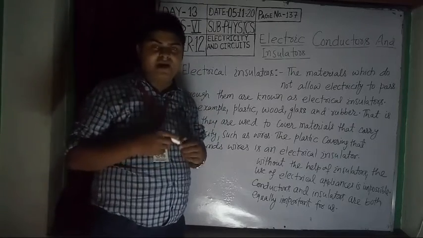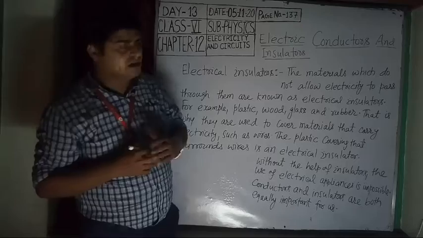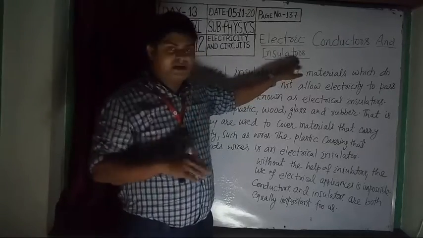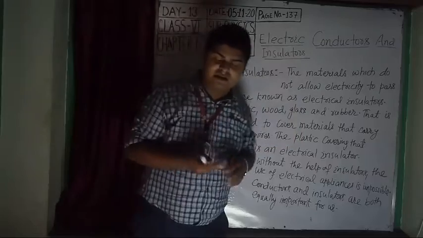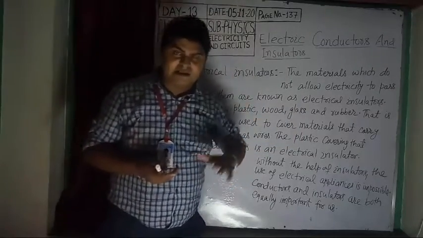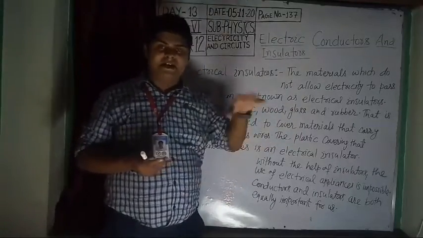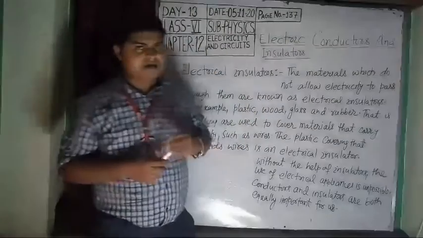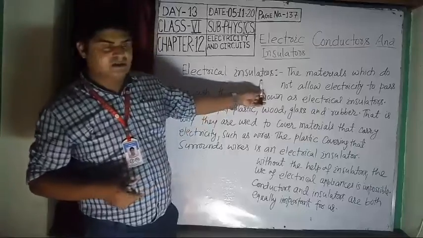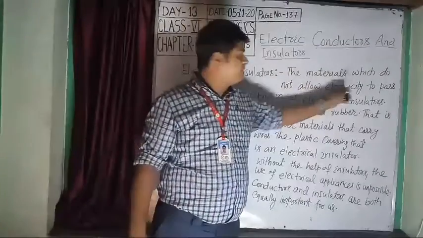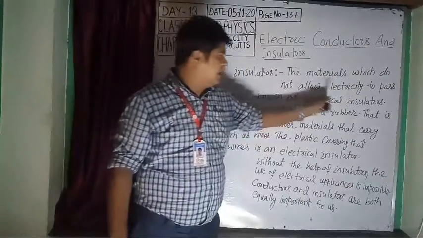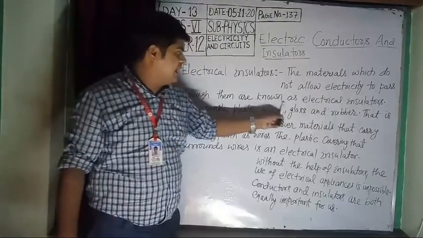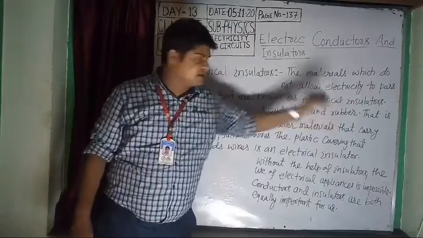So students, today I will teach you another topic, insulators. What is an insulator? An insulator is just the reverse of a conductor. That means the materials which do not allow electricity to pass through them easily are called insulators. So let us see electrical insulators. The materials which do not allow electricity to pass through them are known as electrical insulators.